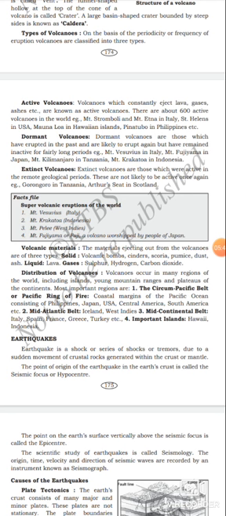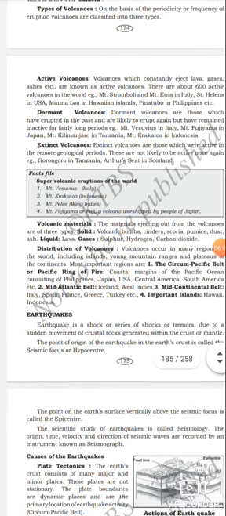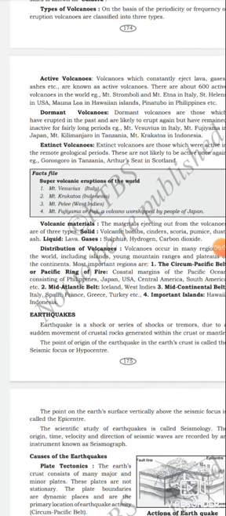Third one is extinct volcanoes. Extinct volcanoes are those which were active in remote geological periods. These are not likely to be active once again. Examples: Ngorongoro in Tanzania, Arthur's Seat in Scotland. These are the extinct volcanoes.